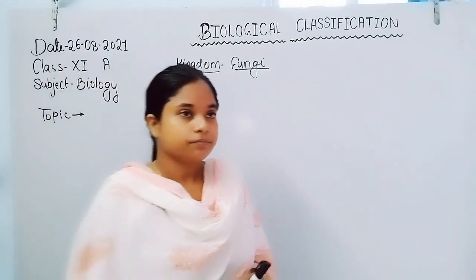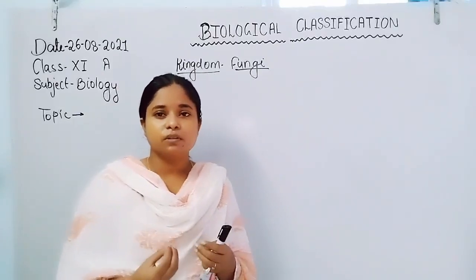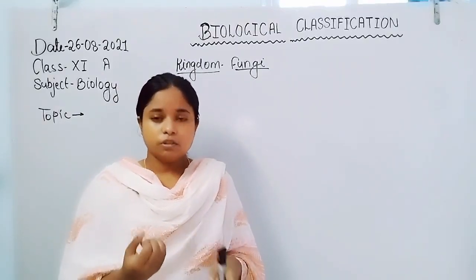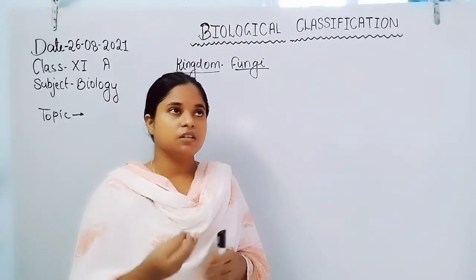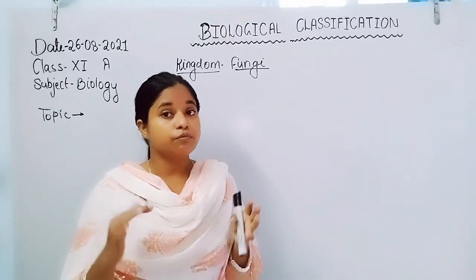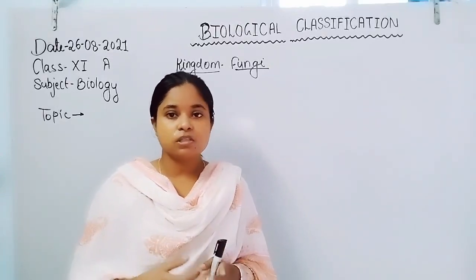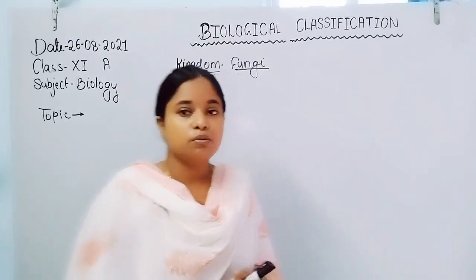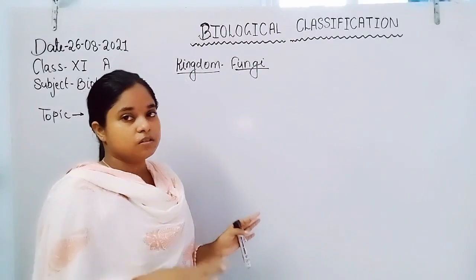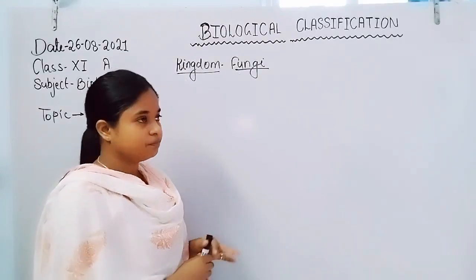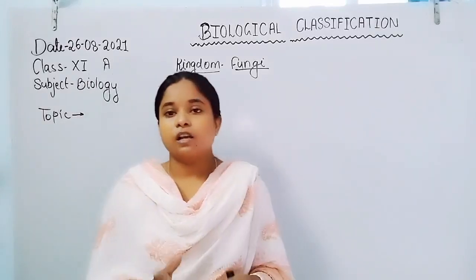Now after this, slime molds also form fruiting bodies. During growth they form pseudopodia, and during adverse conditions the pseudopodia are converted into the fruiting body, and they form a large number of spores, and they can also survive for several years. Now protozoans is the final group, the last group.